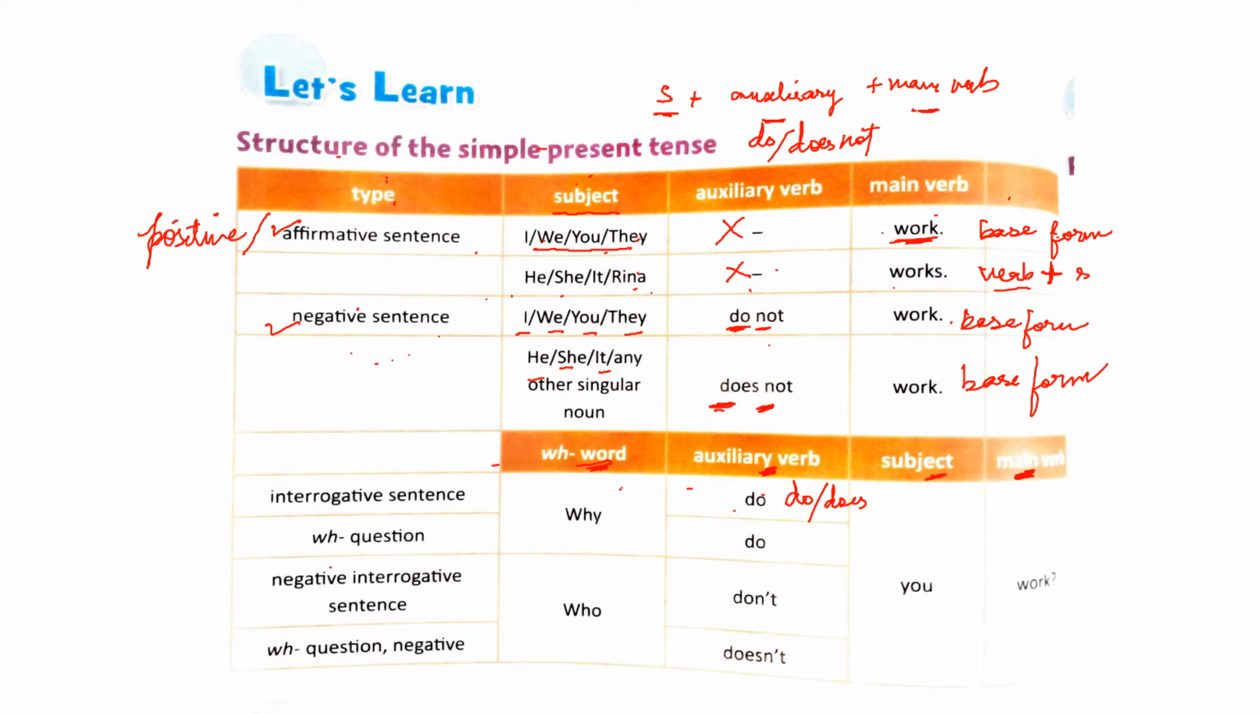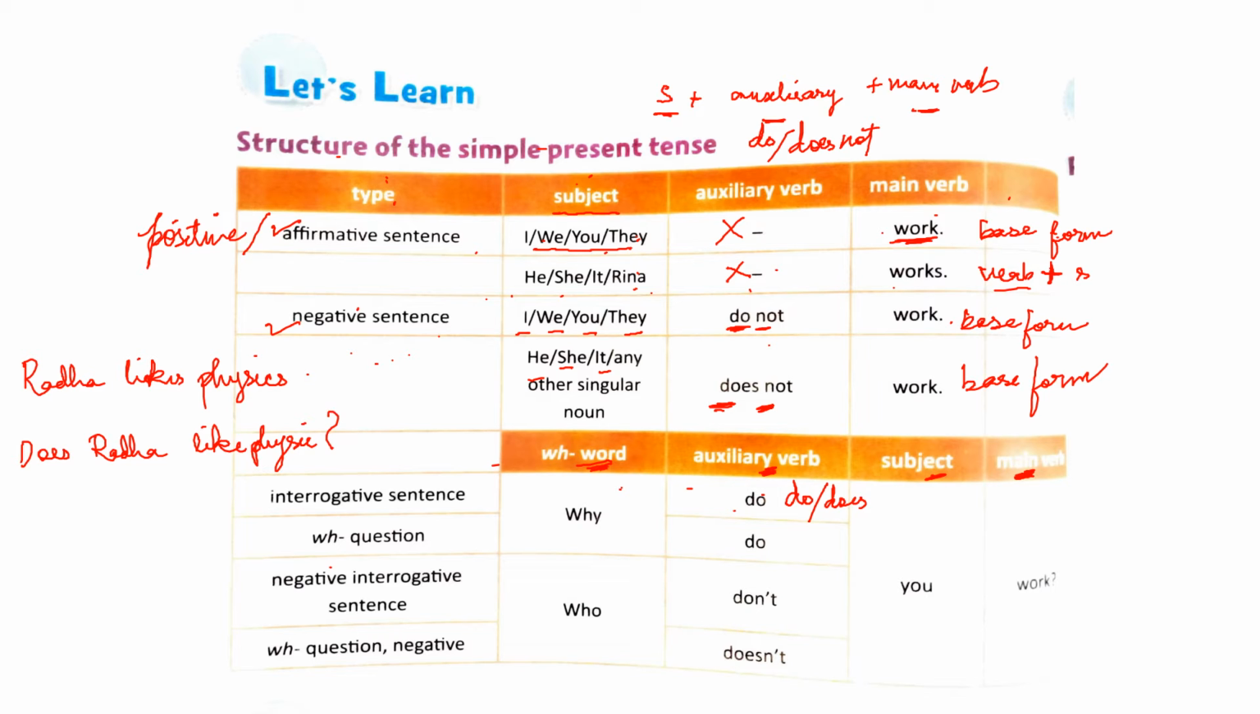Let us understand this with an example. Suppose the sentence is Radha likes physics. Now we have to convert it into an interrogative sentence or a question. So this would change into: does Radha like physics?